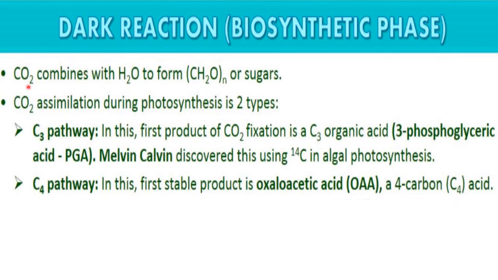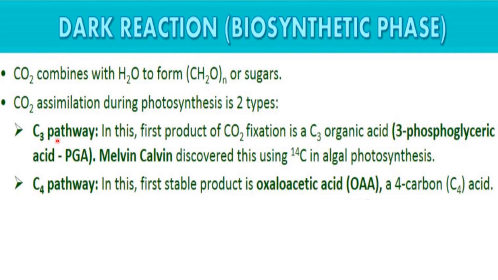Now in the dark reaction or biosynthetic phase, carbon dioxide combines with water to form sugars, that is CH2O n. That is, you can say the glucose is formed here, okay, by combination of water and carbon dioxide. Carbon dioxide assimilation during photosynthesis is of two types. So in two types of plants, you can say carbon dioxide assimilation occurs in two different ways. So these are two types of CO2 assimilation, you can say. So it can be assimilated by the C3 pathway or by the C4 pathway.